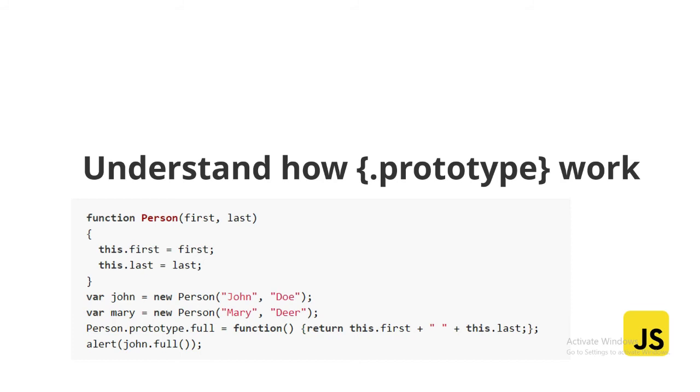Because John does not have a full, no? John is just an object, so it requires a full function to be called. So it will look for the Person.prototype.full function and call that instead. Within that call, however, this still refers to the John object. So that's how things work. You need a little knowledge of class and object and object oriented programming to understand the dot property in JavaScript.